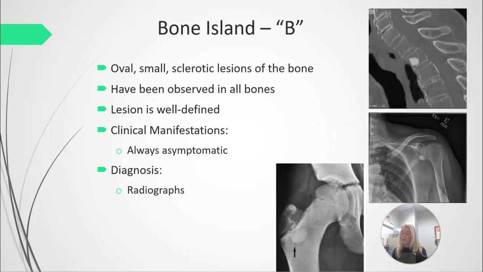Bone islands are also known as enostosis. They are a lesion of compact bone within the cancellous bone. And you can see in these pictures here, those bright white areas, those are your bone islands. So they are usually oval shaped. They're small, sclerotic lesions of the bone. Sclerotic just means they're a thickened area of bone. They have been observed in all different types of bones, so they don't just show up in one type of bone. The lesion is usually well-defined, again, nice circular oval borders, and they are almost always asymptomatic.